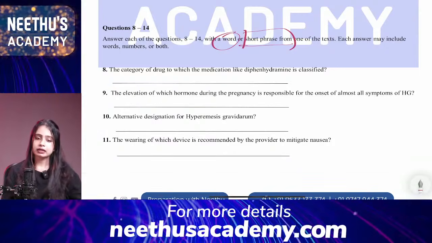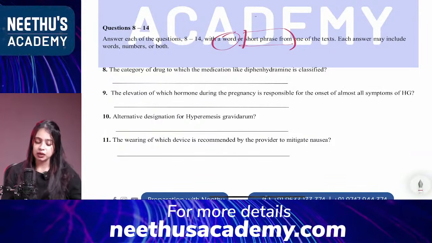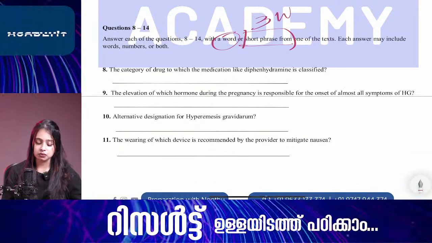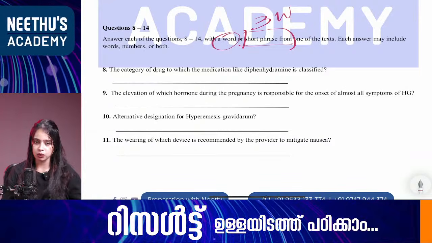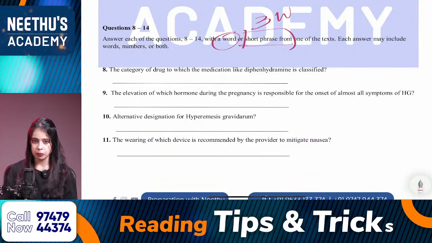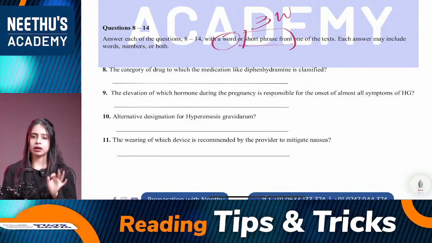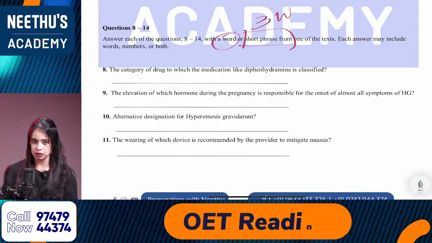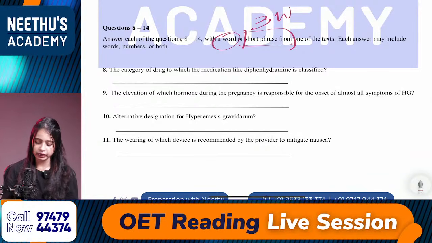For an acceptable answer, you can write maximum 3 words, not more than 3 words. What is a phrase? Phrase means combination of words. Short phrase means maximum 3, not more than 3. Clear? I hope it is clear.